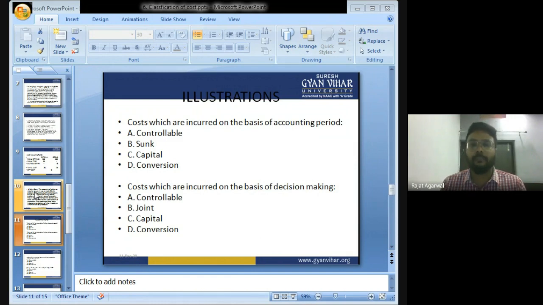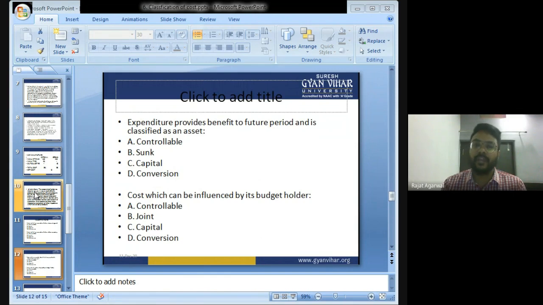Costs which are incurred on the basis of accounting period: controllable, sunk, capital, conversion? The answer is capital cost. Costs which are incurred on the basis of decision making: controllable, joint, capital, conversion? The answer is joint cost. Expenditure that provides benefit to future period and is classified as an asset: controllable, sunk, capital cost or conversion? The answer is capital cost, capital expenditure.